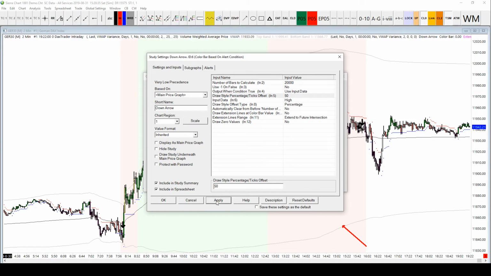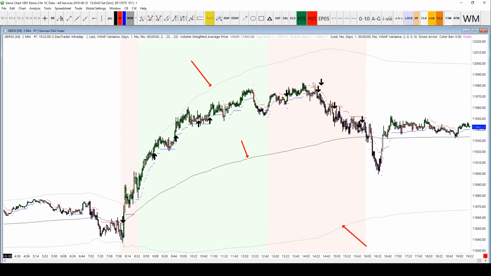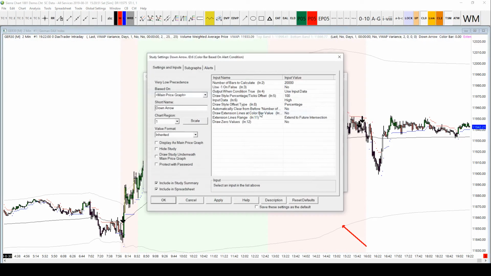If I change that to 50, it does change. That's the 50% of the candle. So maybe we'll go to 100% just to really bring it up. See what difference that makes. Here you go, you can see some of them are really stuck out above price here. So I might just change that to, instead of it being a percentage offset, I'll do it based on the number of ticks offset. So it'll be 100 ticks above price action instead.